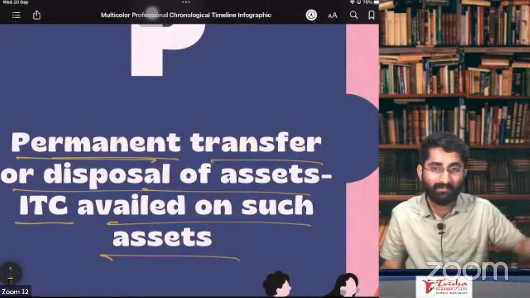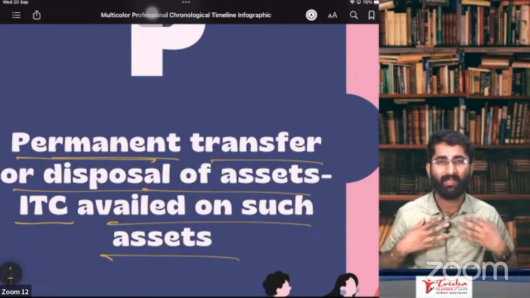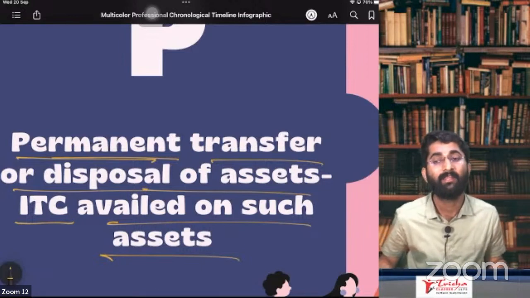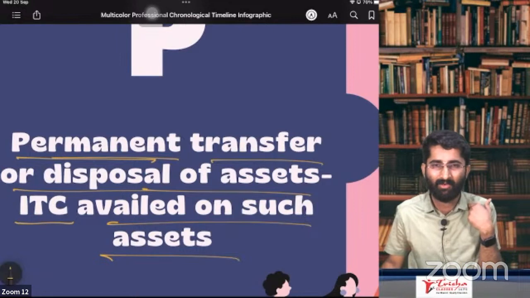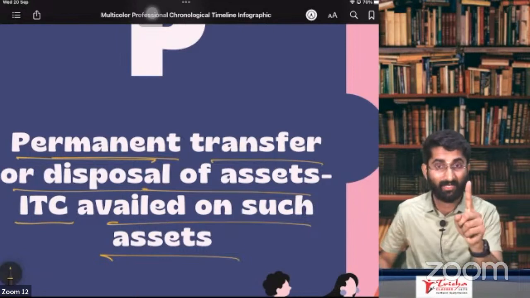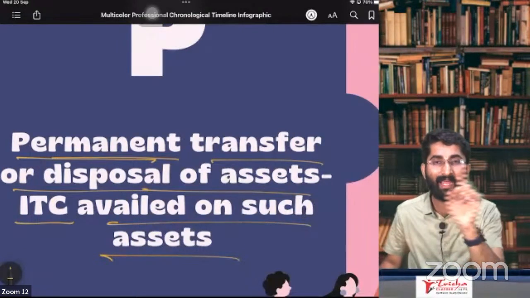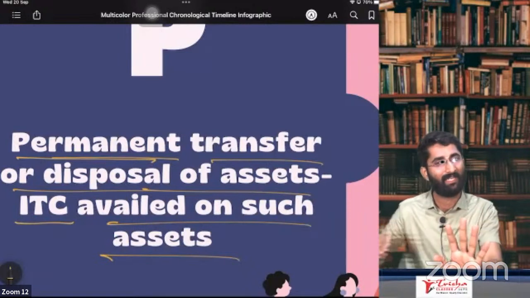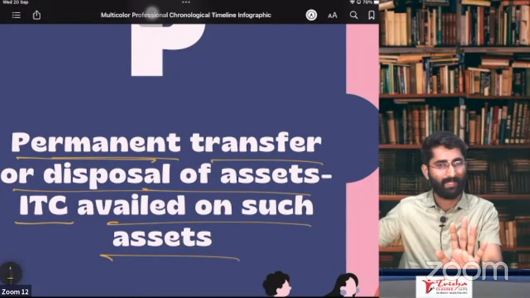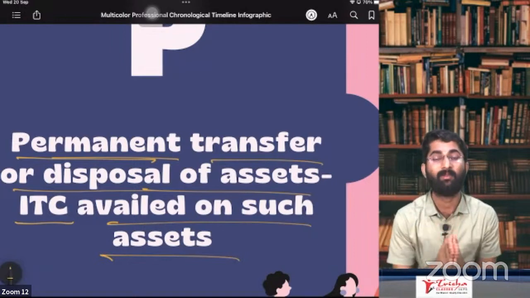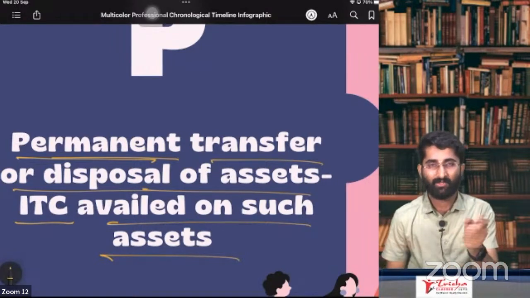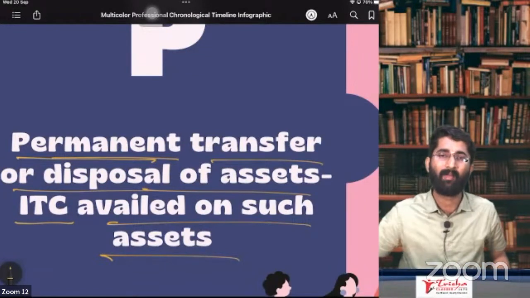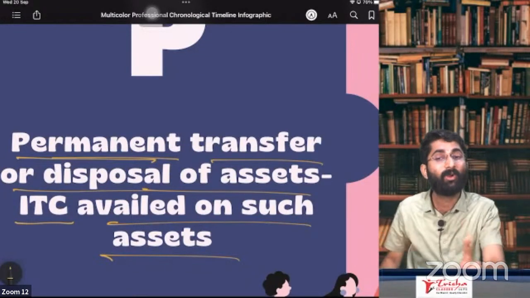Whether I have given it free or I am using this, I am consuming. If I am consuming the asset, it is the burden of the consumer. It is my burden, no? In that case, I cannot take ITC. ITC is not available for the consumer. You know this from the ITC chapter. That means if you have taken ITC and given it free, you have taken the government's money. So you cannot do this.